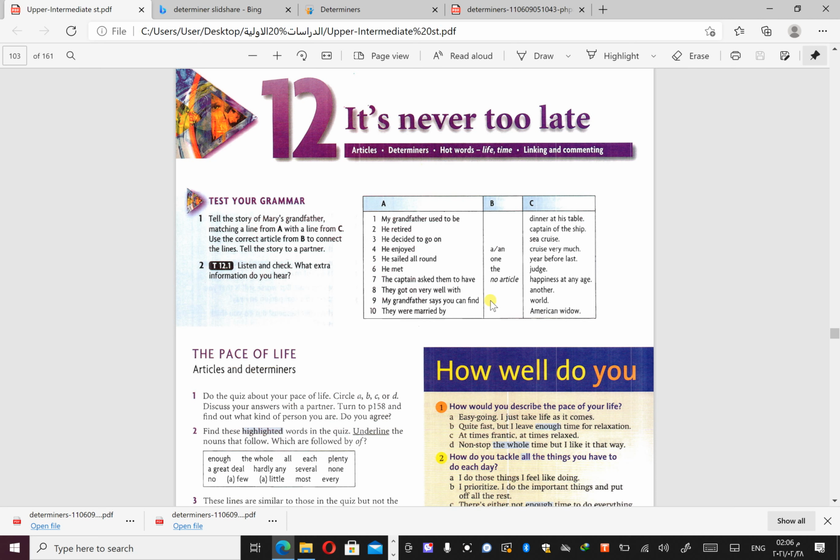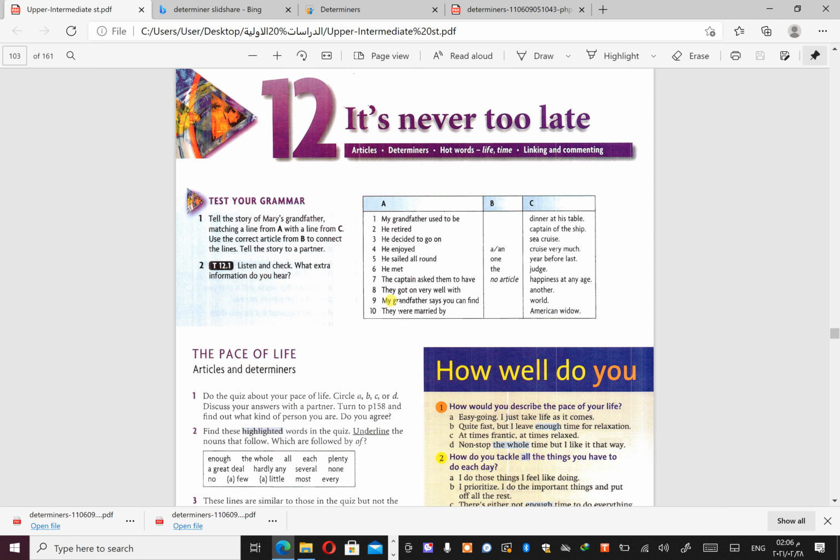Sometimes we don't need articles at all, especially when we deal with uncountable nouns. For example, you have to choose one of these articles.